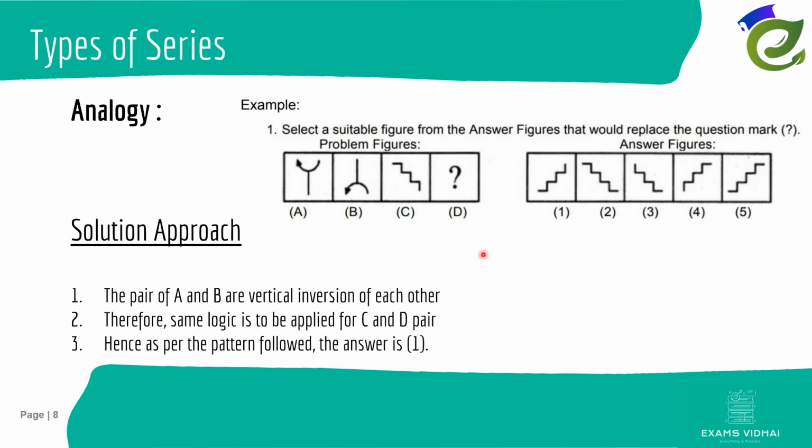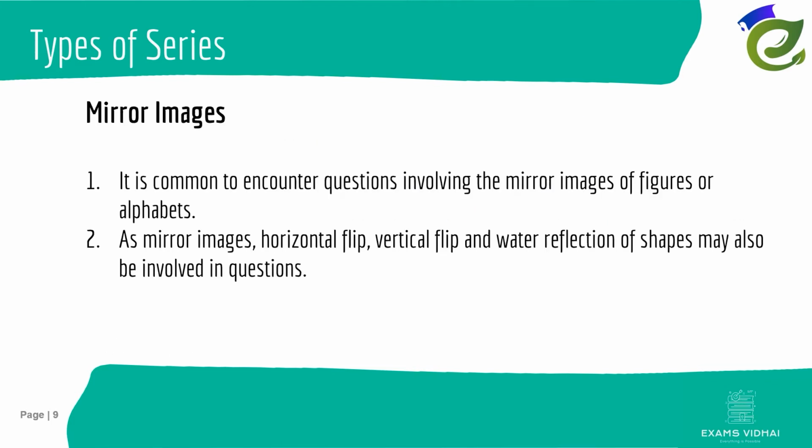So now let's check out the other type. All right. So friends, as we saw in our last example, vertical inversion was used, and I have correlated that with water reflection. In a similar way, now we are going to see two features which are most commonly used in various questions, where we will see some horizontal flip, vertical flip, or water reflections or mirror images. These are the most common ones.